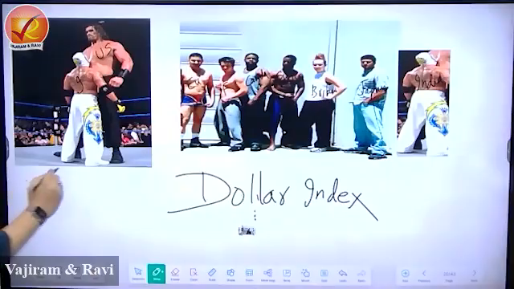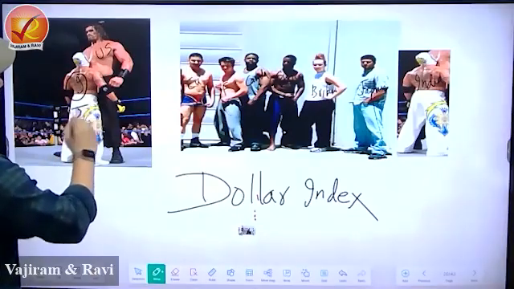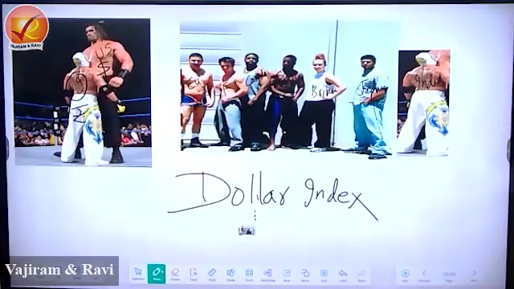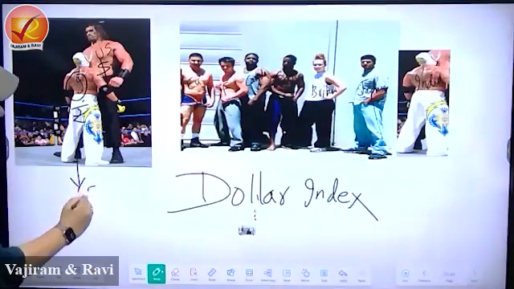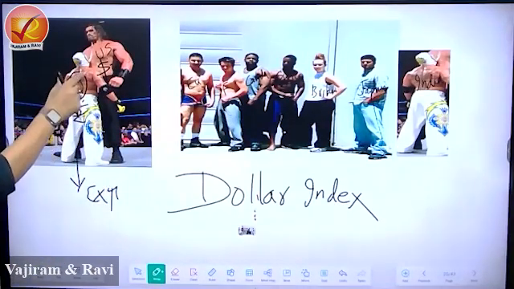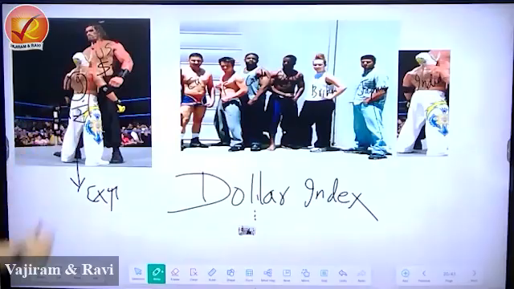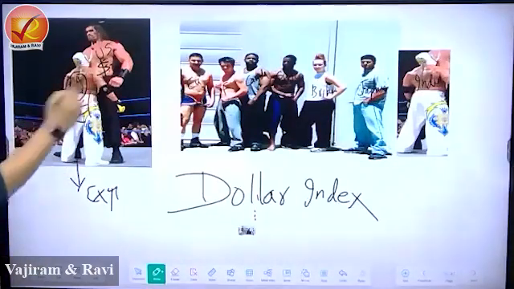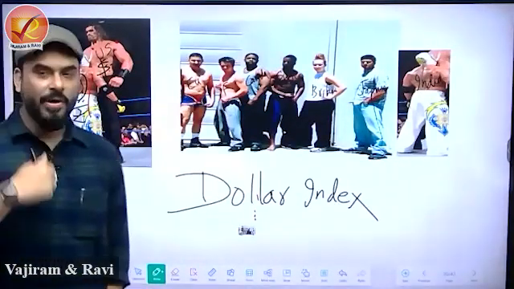So this is India, this is the Indian rupee, and this is the US dollar. USA has been blaming India that your trade surplus with the US is there. You are exporting more. Your exports are very, very high because you have devalued your currency, so your currency looks weaker, and this is our dollar. So USA blamed India and said, you have done this. India said, no, you can't blame us for this.